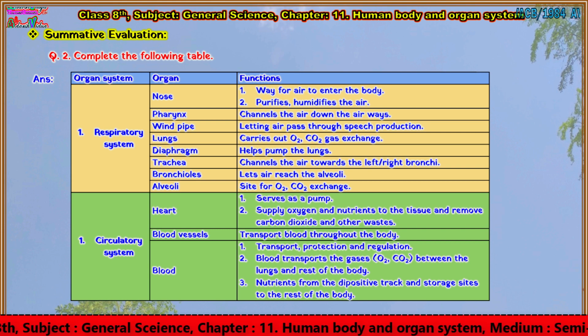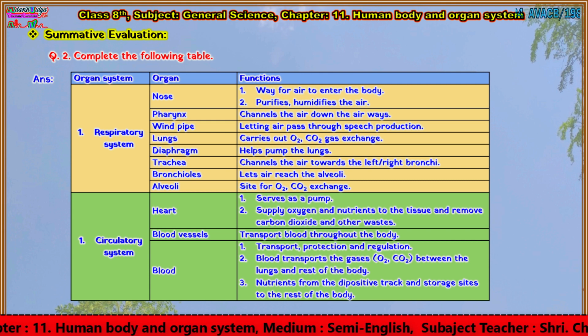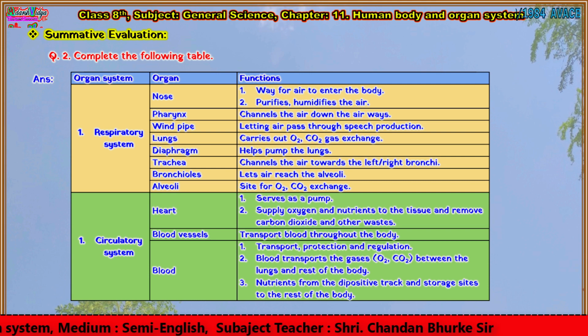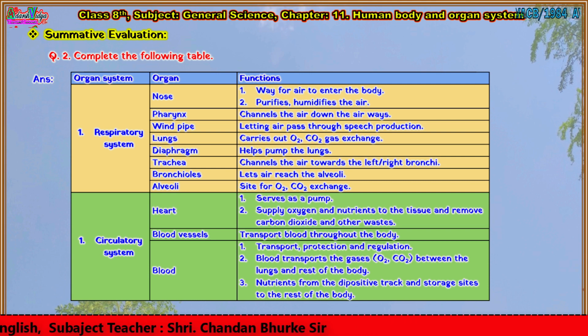And function of blood is: 1. Transport, protection and regulation. 2. Blood transports the gases, O2, CO2, between the lungs and rest of the body. 3. Nutrients from the digestive tract and storage sites to the rest of the body.